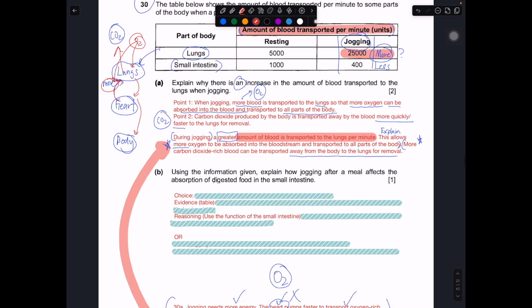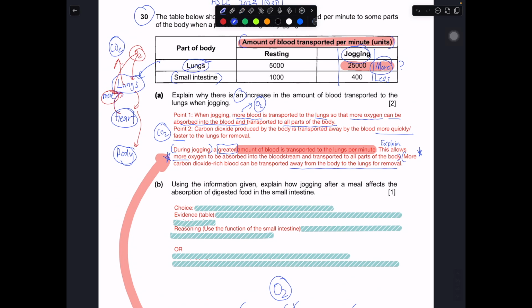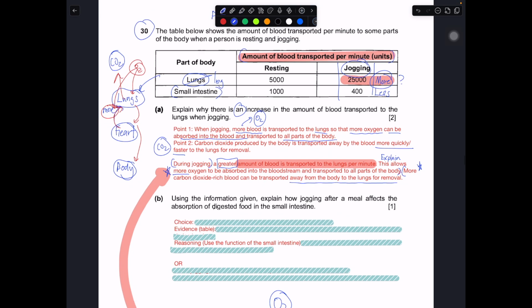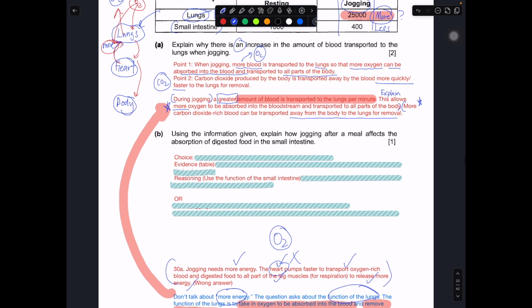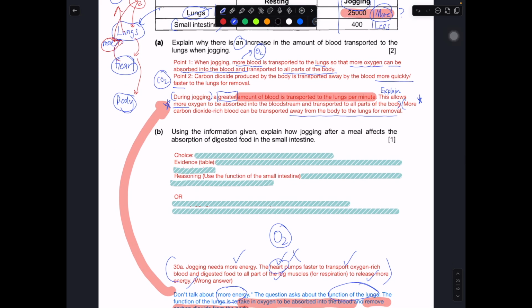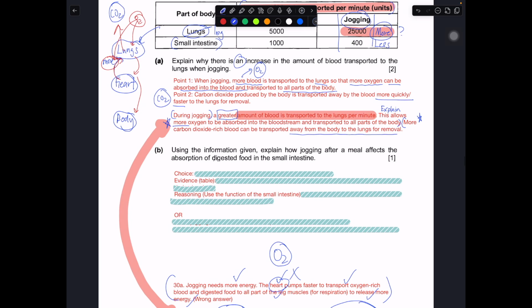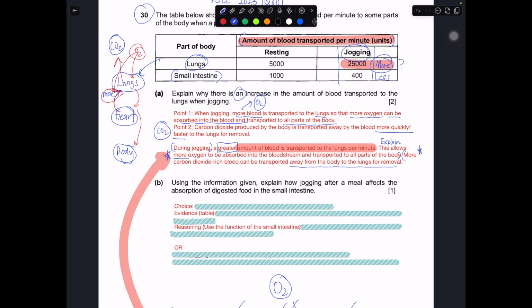But if this is the leg muscle, just like your PSLE question, then you need to talk about more oxygen-rich blood. The heart will pump faster to transport more oxygen-rich blood to the legs so that they can release more energy. In this case, it's not about the legs, it's really about the lungs. So look at the body part, think about its function, and work out your explanation from there.